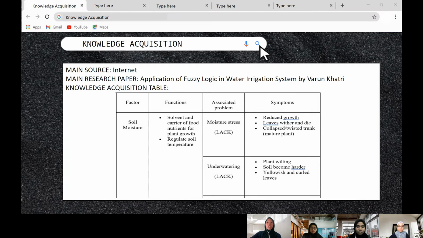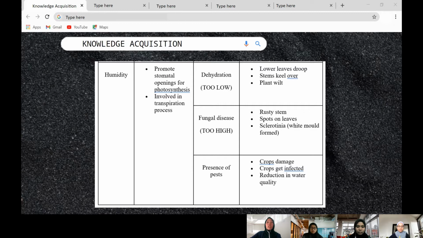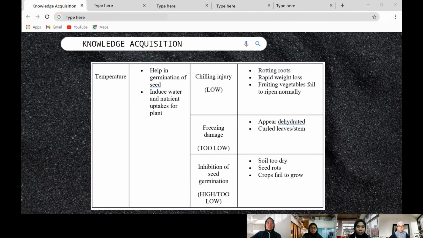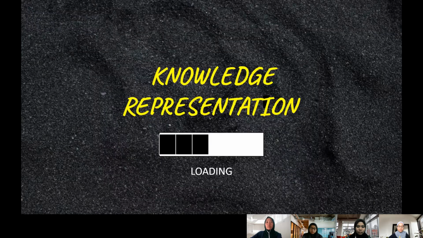Next is humidity. Humidity is to promote stomatal opening for photosynthesis. Dehydration can be caused by too low humidity, hence the plant will wilt. The last factor is temperature. Temperature is important for the plant to induce water and nutrient uptake. Low temperature can cause rapid weight loss and rooting of the plant. That's all for our knowledge acquisition. Now I pass it to MARYNA for knowledge representation.